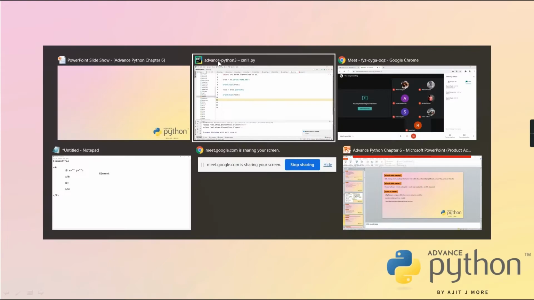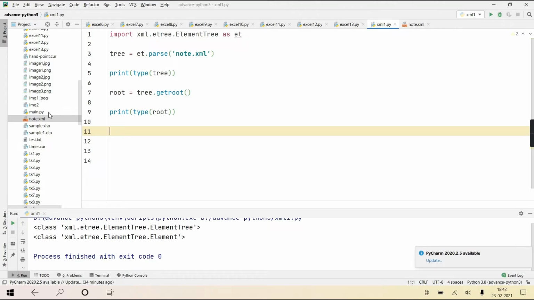The difference is when you are loading the XML not from a file but from a string, and inside that string there is XML, you directly get an object of root element. You don't get an object of ElementTree. That is the difference. Okay, see, I'll show you that too.